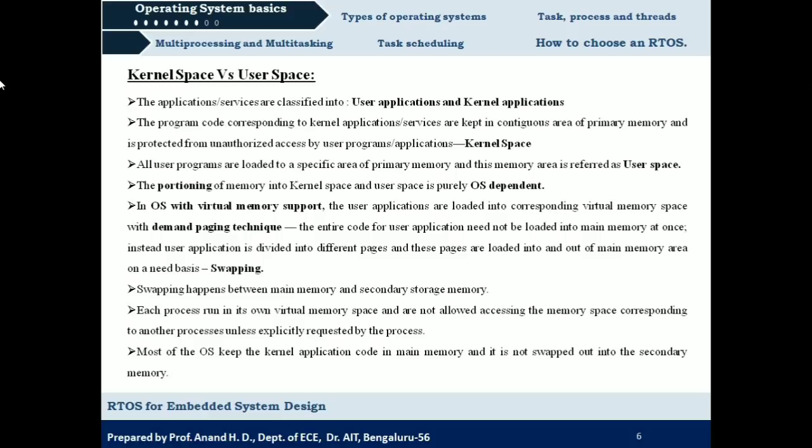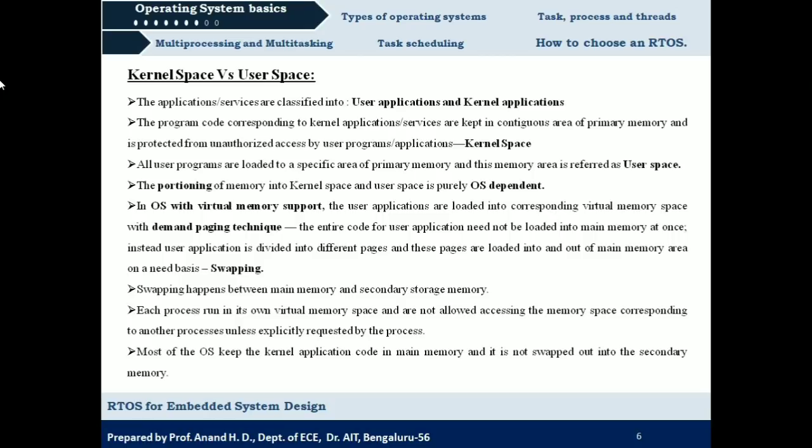Okay, and along similar lines, all the programs or code related to user applications will be stored in a particular area of primary memory, and that memory area will be called the user space. Also, what you should note here is that the partition of kernel space and user space is again OS dependent. Different operating systems will partition kernel space and user space in different ways.